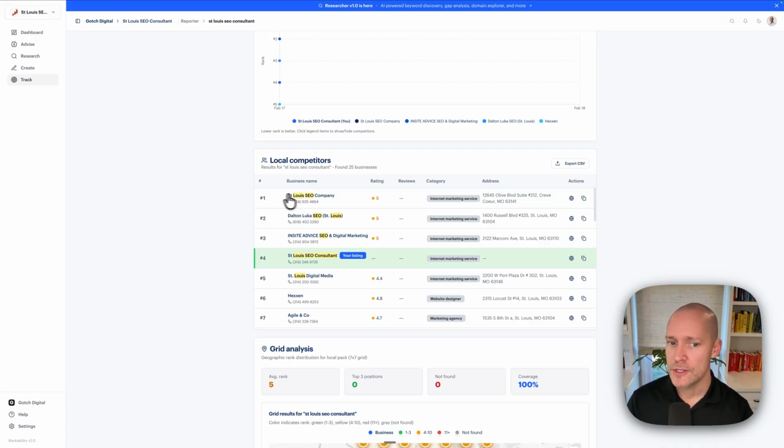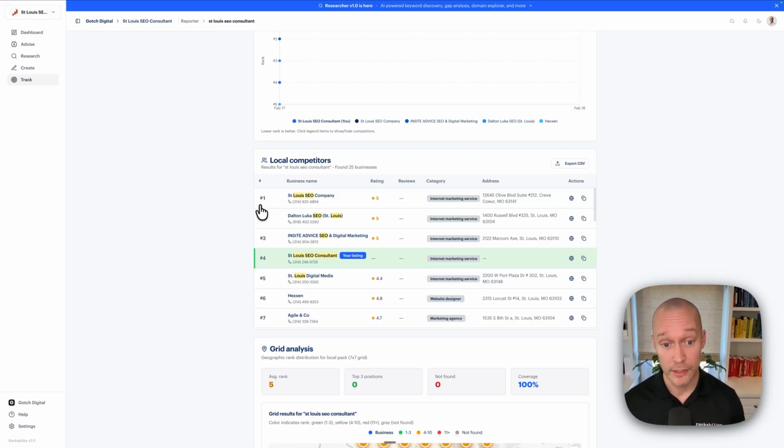The little highlights here are highlighting any keywords that are in the business names for you or your competitors. We know that this is a very strong variable in the rank in the local pack. So this is why we want to highlight it and see like, okay, am I up against competitors that are really optimized? And if I am, it's going to be harder for me to beat them straight out of the gate. So I'm either going to have to narrow those gaps in other ways. So I may have to get more reviews than them.